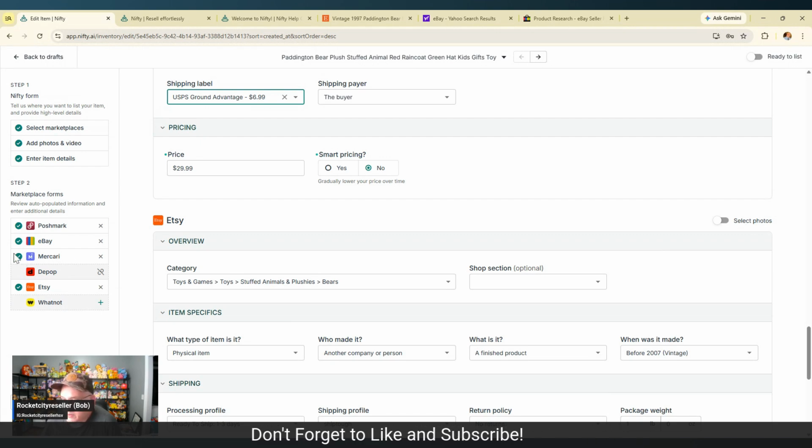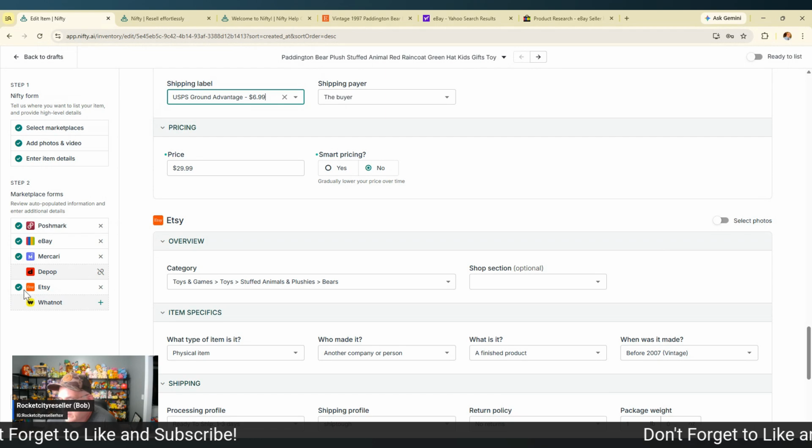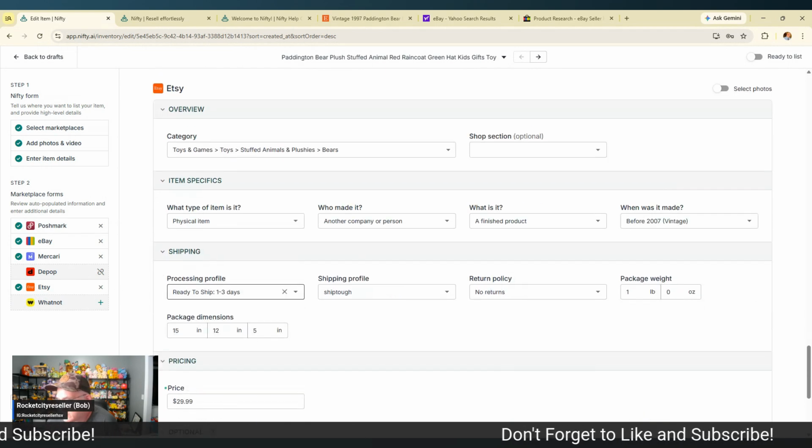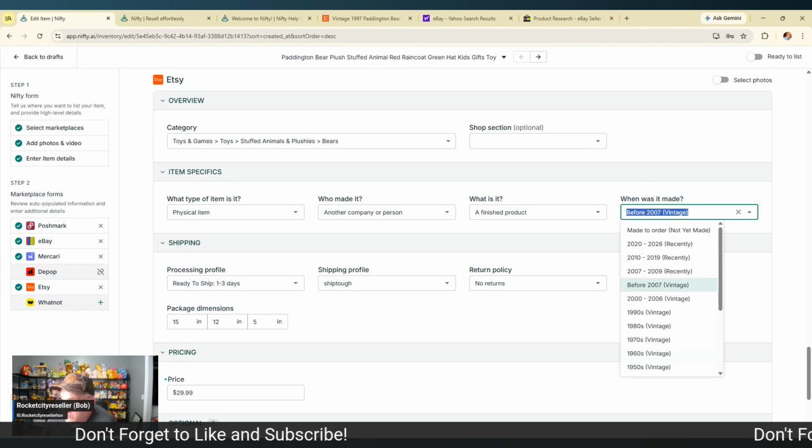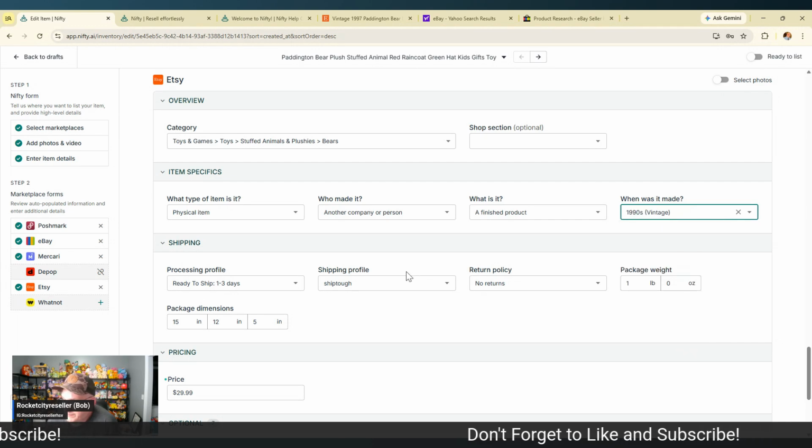You notice, right now Depop is grayed out. We're not using that. Etsy, let's see what Etsy's saying. All right, Etsy's saying that this is before 2007 vintage. I would even go as far to say this is probably 90s. Either that or early 2000s likely.